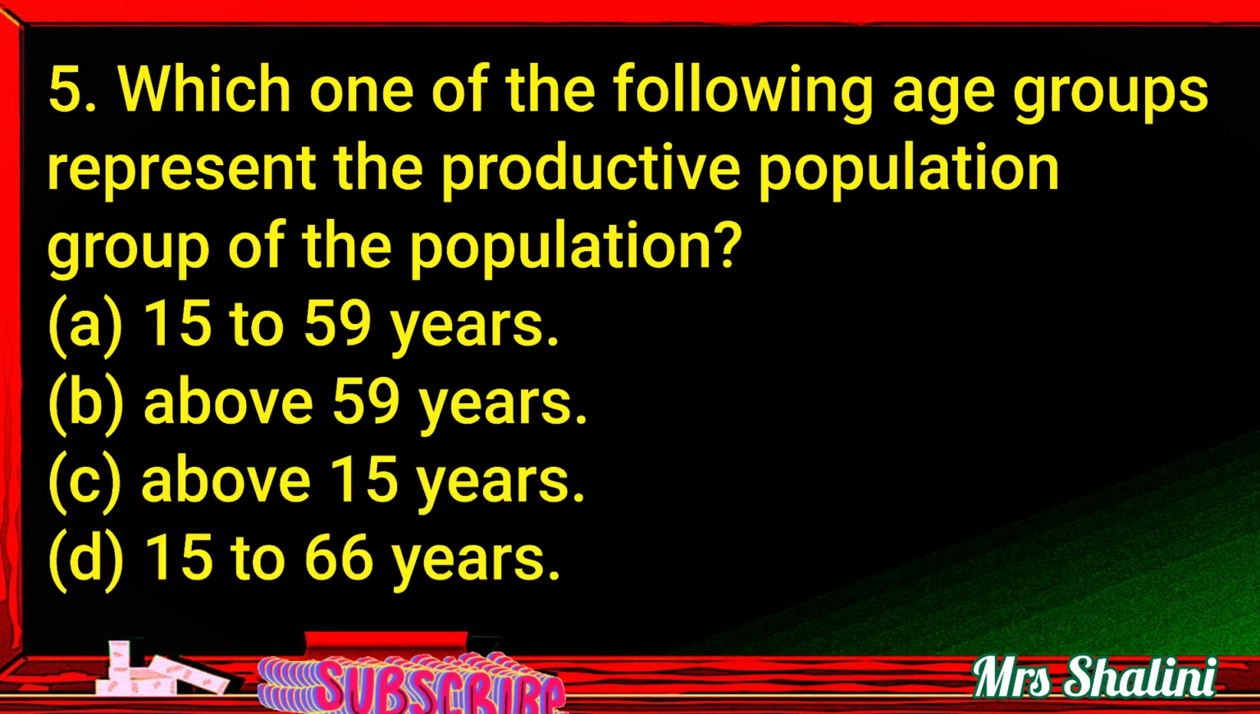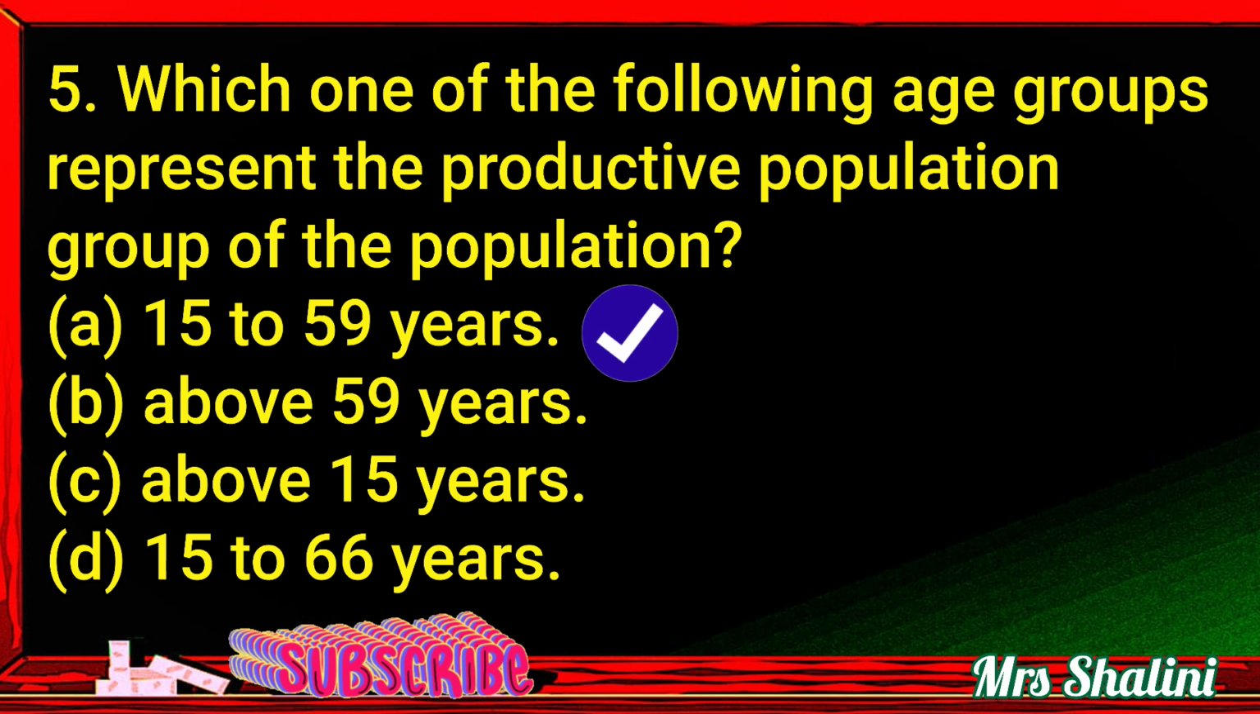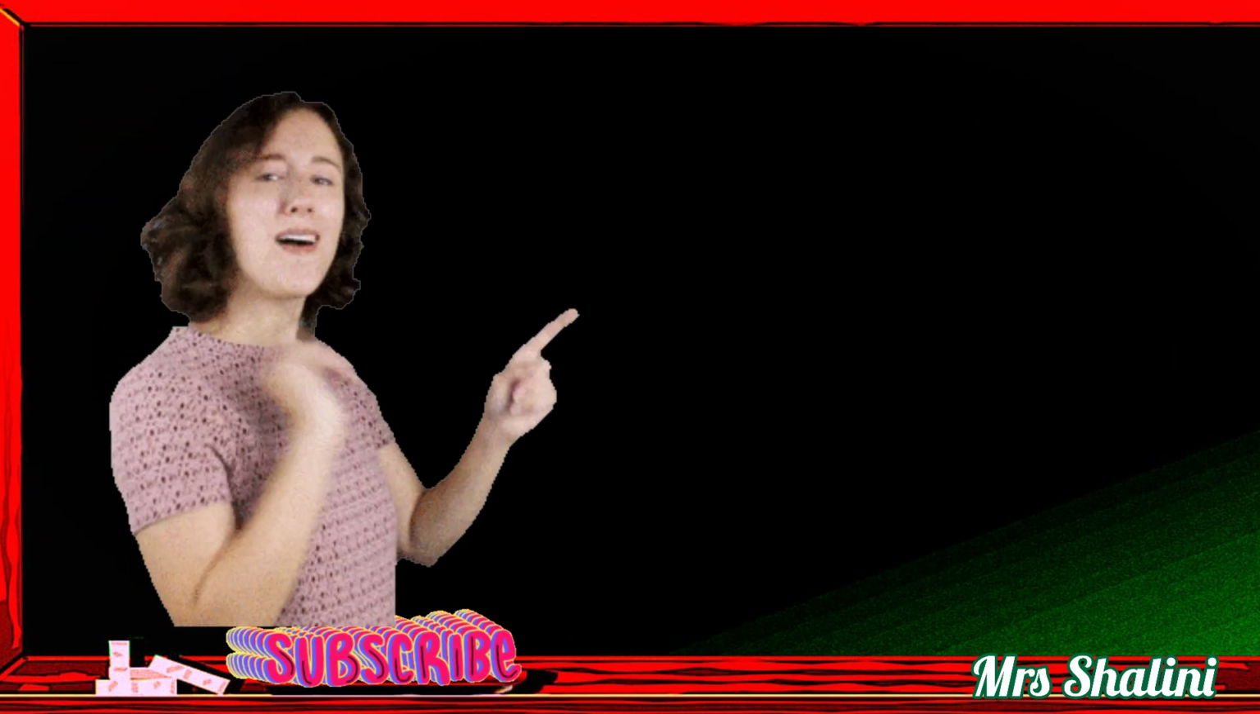5. Which one of the following age groups represent the productive population group of the population? A. 15 to 59 years. B. Above 59 years. C. Above 15 years. D. 15 to 66 years. The correct answer is A. 15 to 59 years. Next question we will going to discuss.